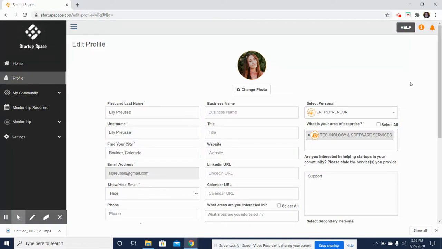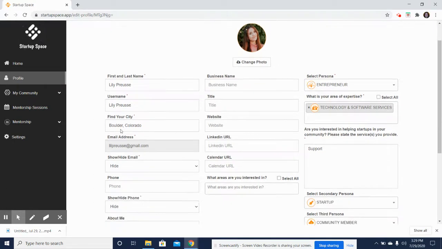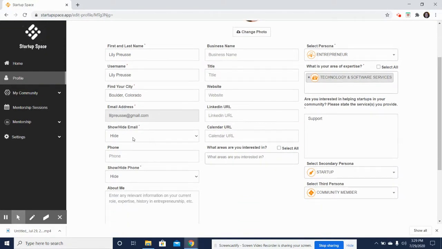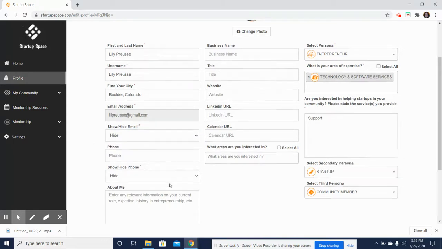We have populated your profile with all of the information that CU Boulder currently had, but please make sure to make any edits or fill in any additional fields. To change your photo, click Change Photo and upload a photo. You can edit or change any of the current fields. You can hide or show your email or phone number.